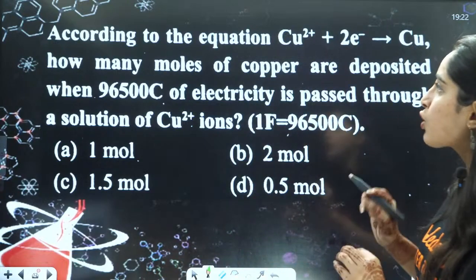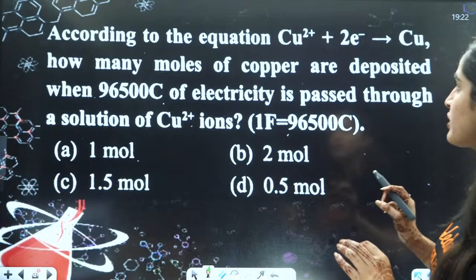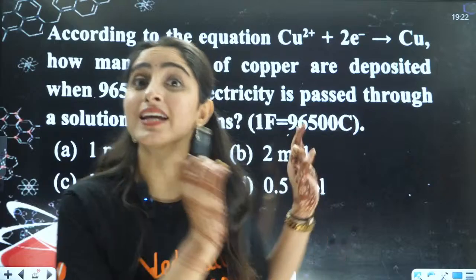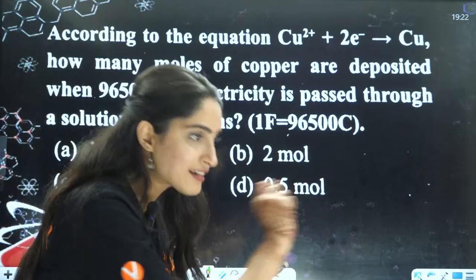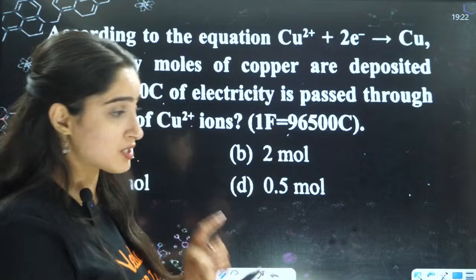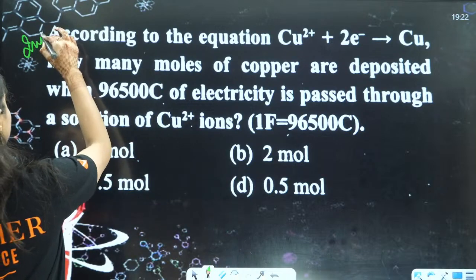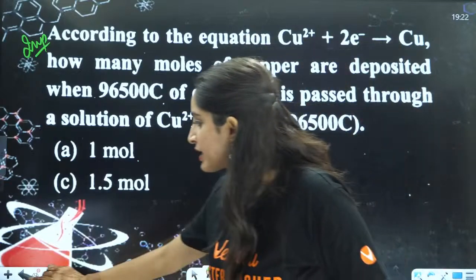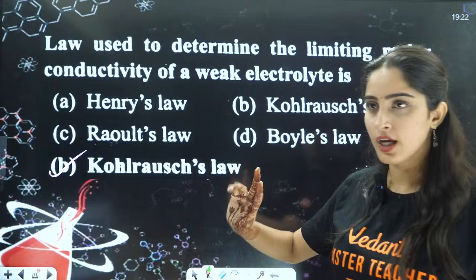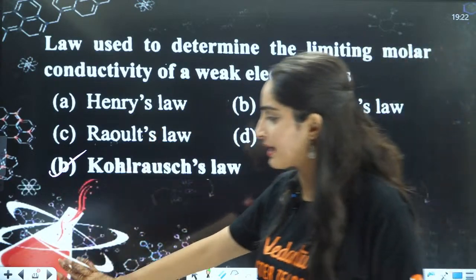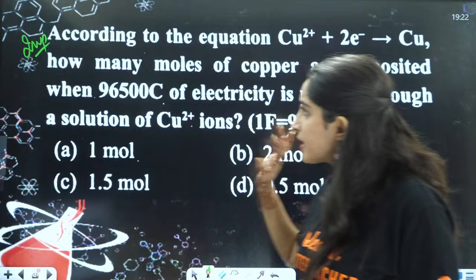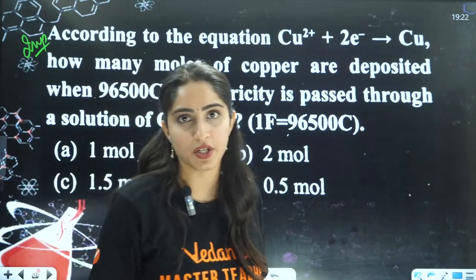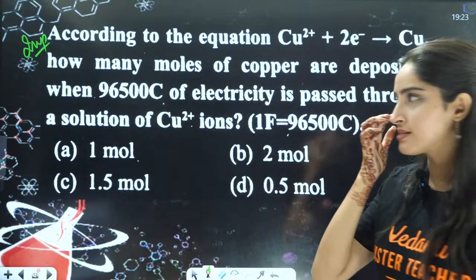Now, next is according to the equation. Now you have this equation, Cu2+ plus 2 electrons gives Cu. Firstly just see the question, okay? Don't just directly answer it. This is also an important question, and you need some conceptual knowledge. The previous question was direct: you just need to know the name and you can answer it within 1 second. But this question needs a certain amount of conceptual knowledge. So we'll try our best to answer this.